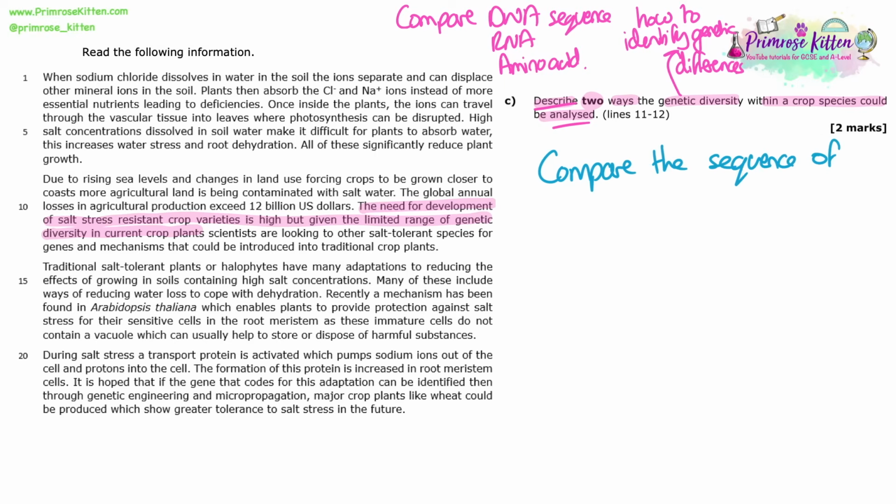And this is what you always get marks for. The key thing here is to talk about the base sequence of DNA and RNA, and then the sequence of amino acids. So I've put compare the sequence of DNA or RNA bases, and that will get me 2 marks. If you think you'll forget the word bases, put compare the base sequence of DNA or RNA, and then you make sure you put base sequence as a whole phrase, and that means you'll always get the mark for that.